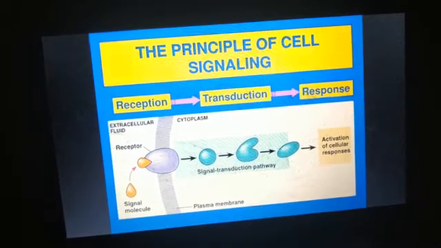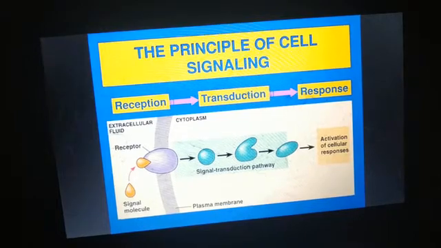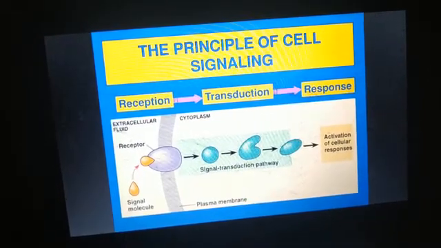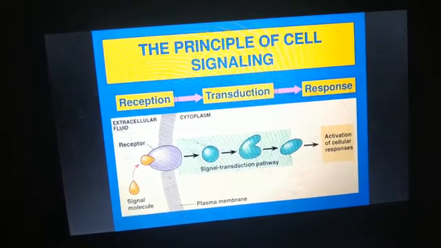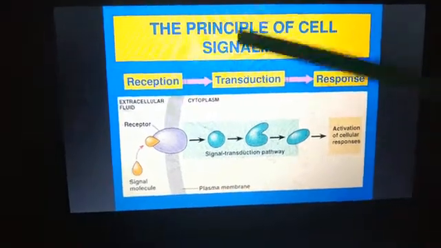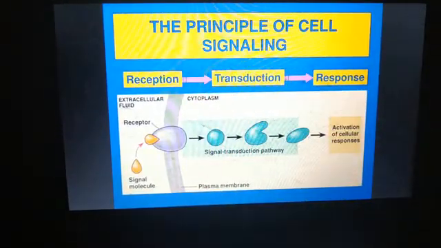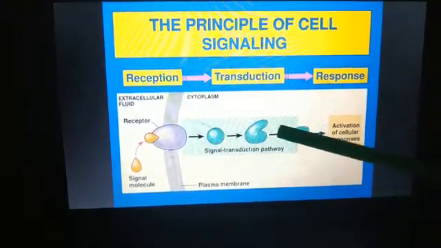Now let us see how cell signaling works. Once the signaling molecule binds to the receptor on the cell, it will initiate a series of intracellular reactions towards the interior of the cell, and the signal is transmitted from the cell membrane to the nucleus.